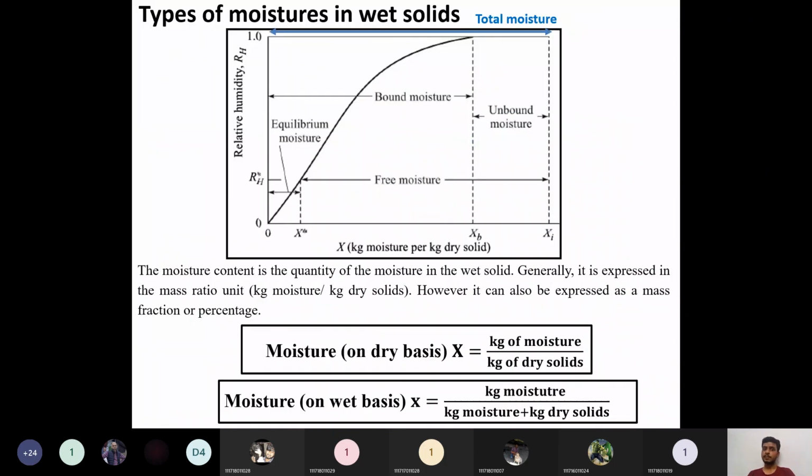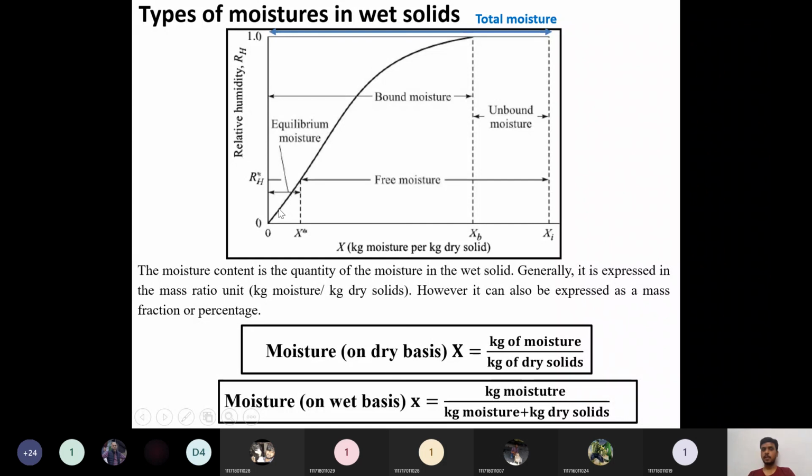So these are the types of moisture content. The first is the total moisture content, the amount of liquid contained in the entire wet solid. Free moisture is total moisture minus equilibrium moisture.